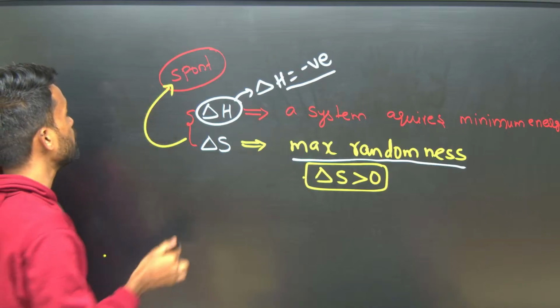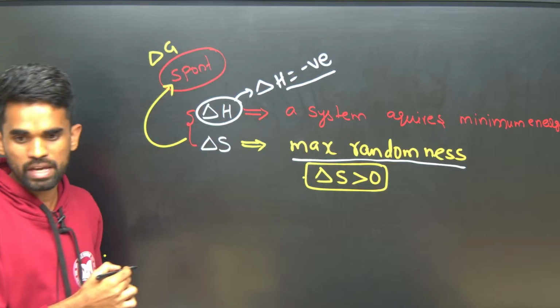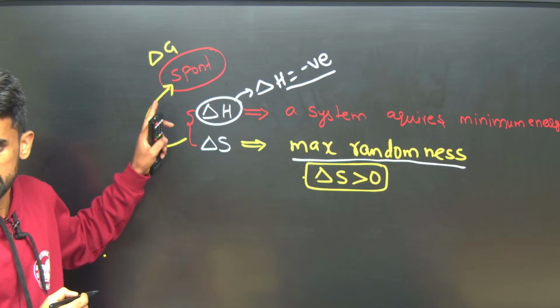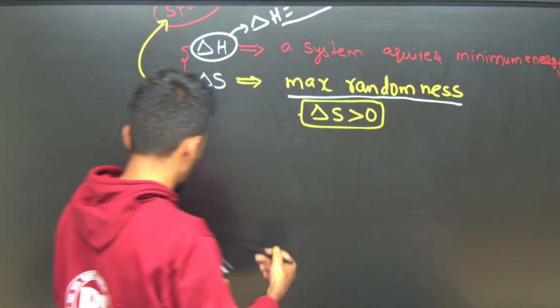Okay, now this can be explained through a special factor called delta G, Gibbs free energy. We will be discussing that in this class. Now I just wanted to give you one more clear-cut idea on entropy. What is entropy? I told you it's a measure of the disorderness of a system. The more the disorderness, the more the entropy for that particular system. Entropy is a state function.